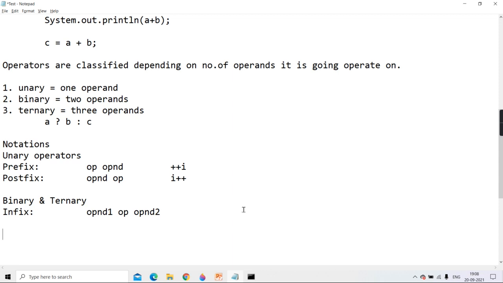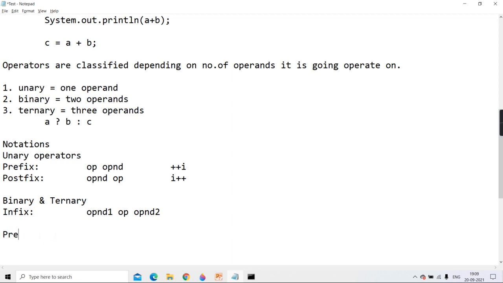Unary operators follow prefix and postfix. Other languages, like Python, don't have the postfix concept at all. Python doesn't support postfix notation, only prefix is there. Whereas in Java, we have both styles, prefix style and postfix style. And binary and ternary, they only follow which notation? Infix notation. Then coming to the precedence or priority.